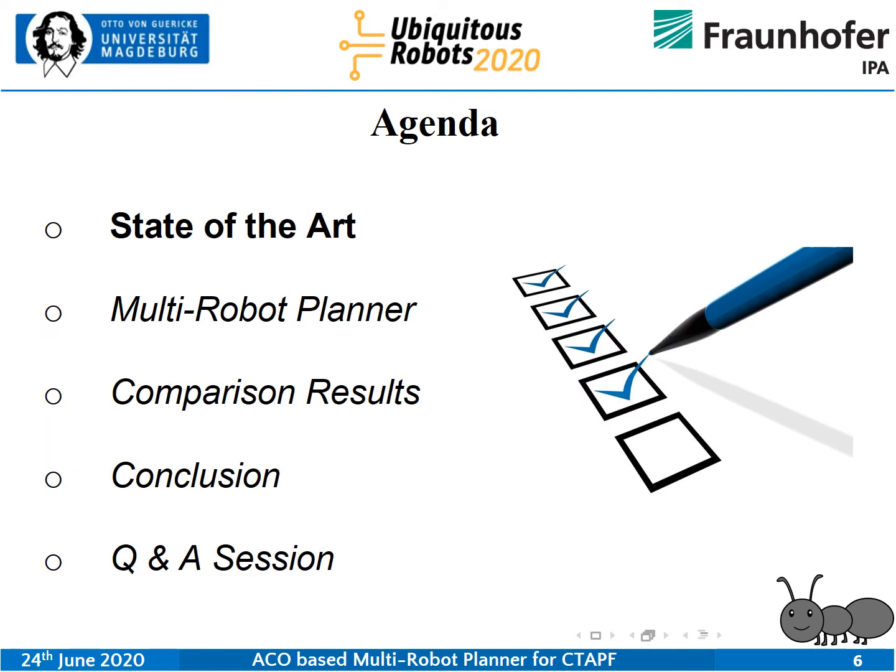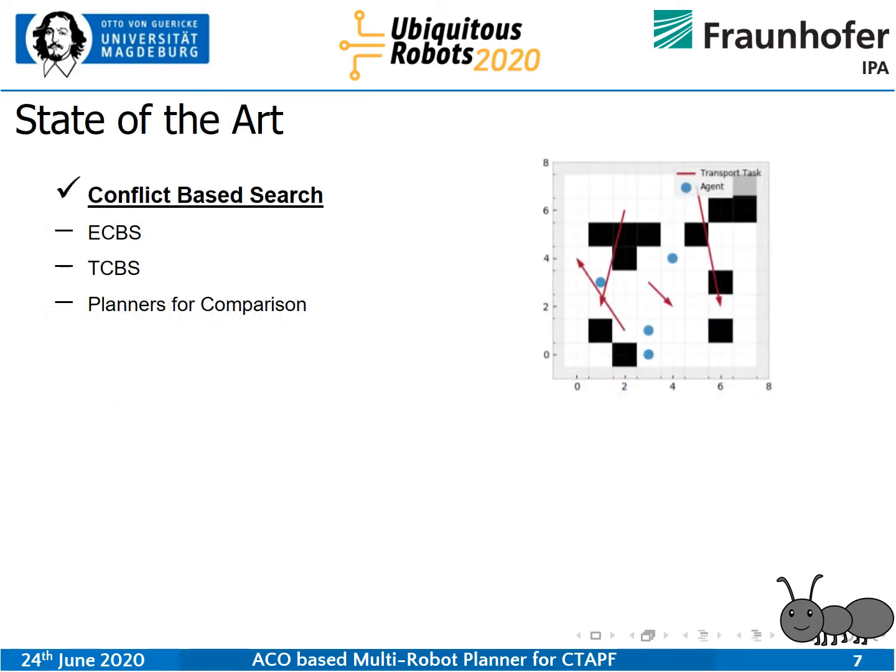Let me start with the state of the art. Conflict-based search is a very common solution for these combined problems, which is used a lot. ECBS works with Amazon Robotics. TCBS is task waiting CBS, which caters also that tasks should be completed well in time. And I will be using TCBS also in comparison with the planner that we will be making.